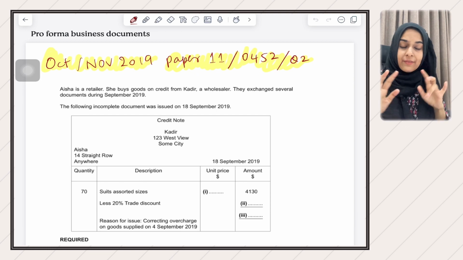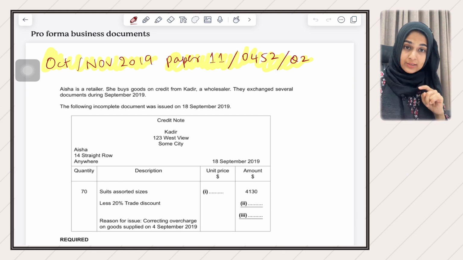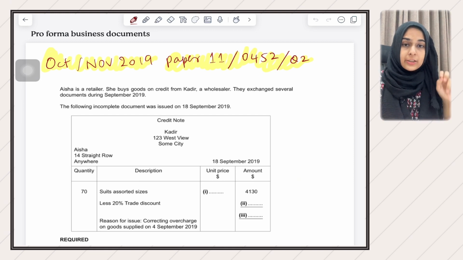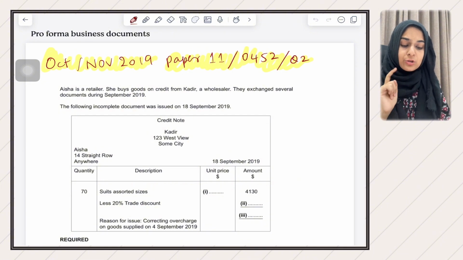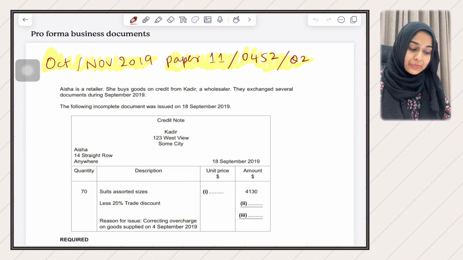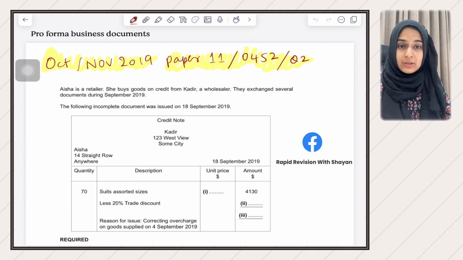So I have taken out a few questions from IGCSE past papers where they have already given you a document, and we need to answer questions related to that particular document. So here, this question is from October-November 2019. It's paper 1, variant 1. And it is obviously from IGCSE because 0452 is the IGCSE accounting code. And it is question number 2.